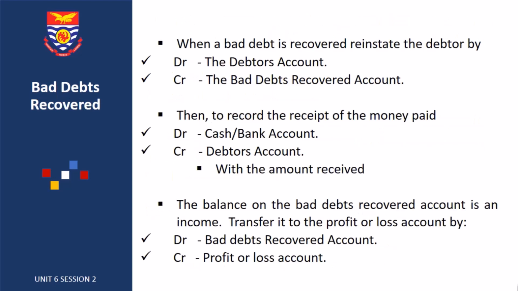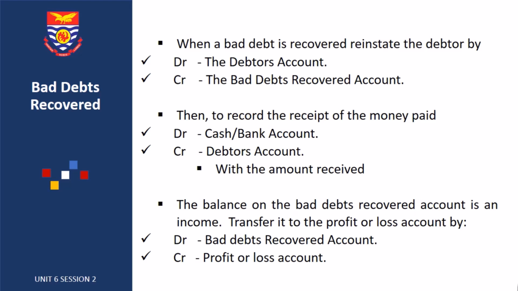Bad debts recovered. Sometimes a debt which has been written off as bad may be recovered. The debtor may decide to settle the account after all, though belated. When this happens, the payment made is called bad debt recovered. Note that the debt was written off earlier, but then in a way it has been recovered. When a bad debt is recovered, reinstate the debtor by debiting the debtor's account and crediting bad debt recovered account.